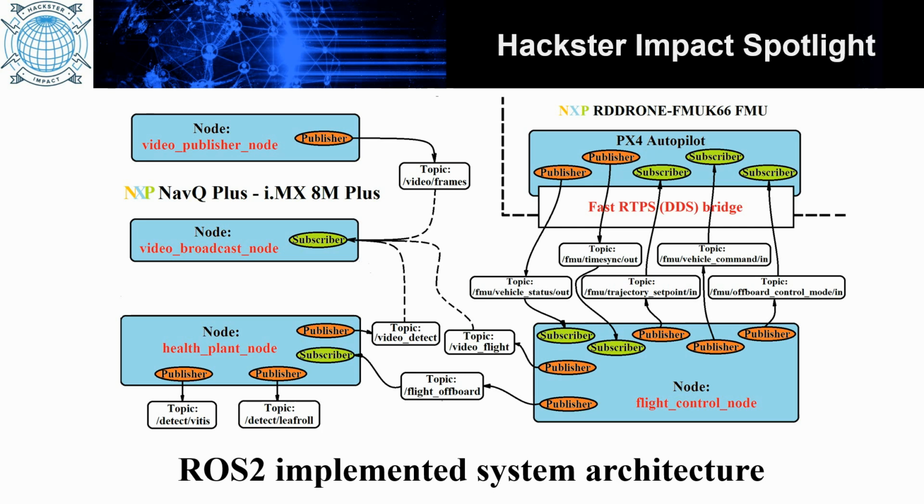The health plant node publishes 2 topics related to the detection process: detect vitis and detect leaf roll. These 2 topics post the area of the leaves for each class detected. This publication of the affected leaf area can be used to create a real-time map of the extent of the crop damage. The flight control node is connected to the PX4 autopilot, being able to control the UAV.